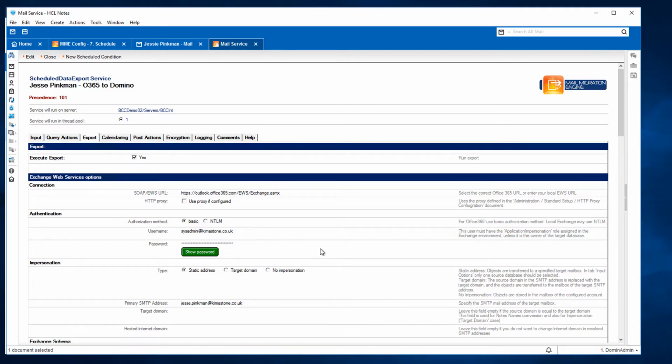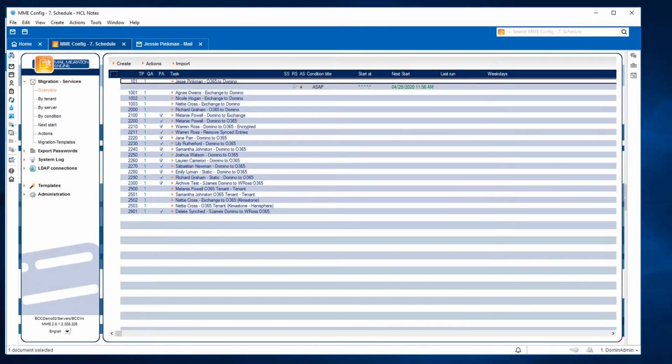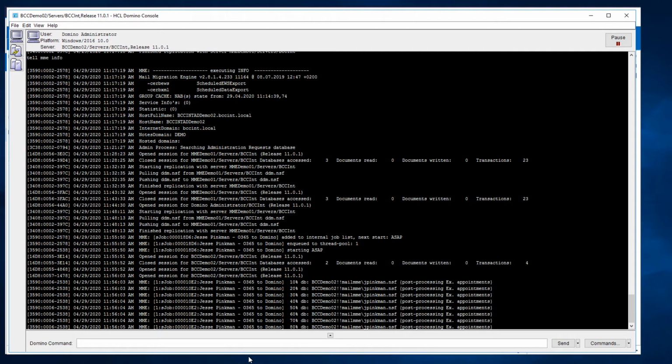In the export section is where the Office 365 mailbox is defined and the account information for the application impersonation account. The migration job runs as the Domino server ID and as a server task, so there is no need to have access to the user's mailbox.